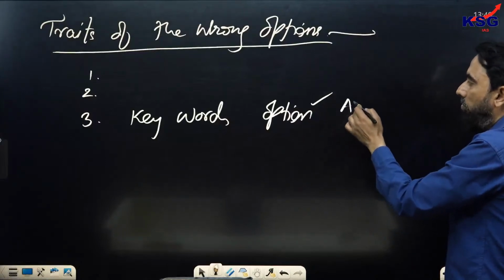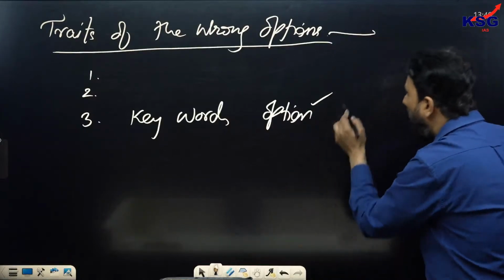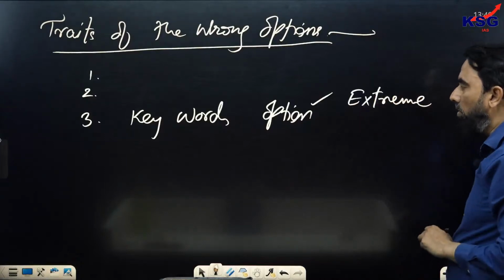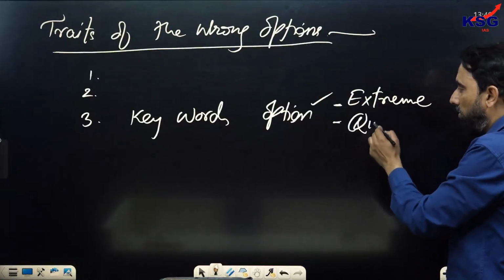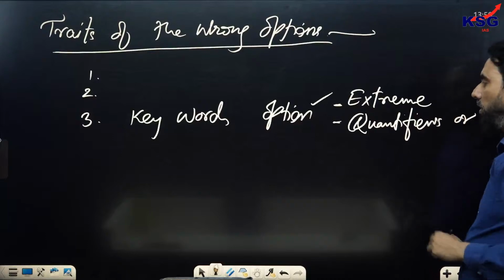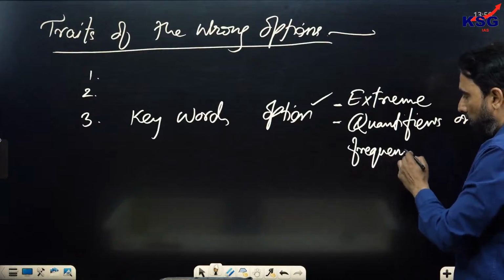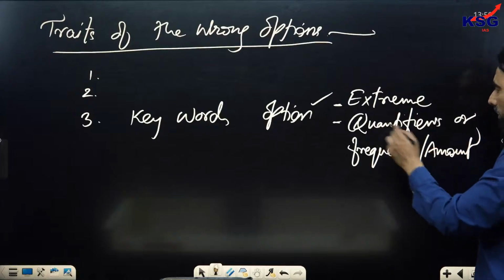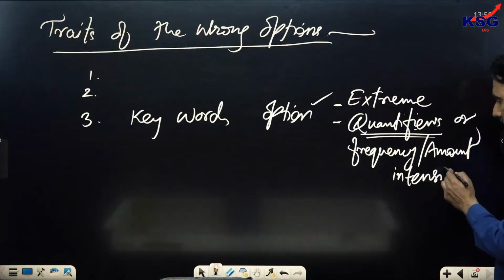However, you know the words which give a kind of extreme notion. One thing to keep in mind is extreme notions. Extreme notion words, extreme indicators, are not always wrong, but most of the time they are wrong. Similarly, look at the quantifiers, or any such words which tell you about frequency, about amount, or intensity of something. These words play a very important role.